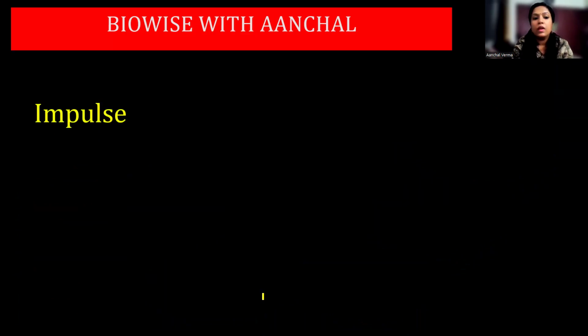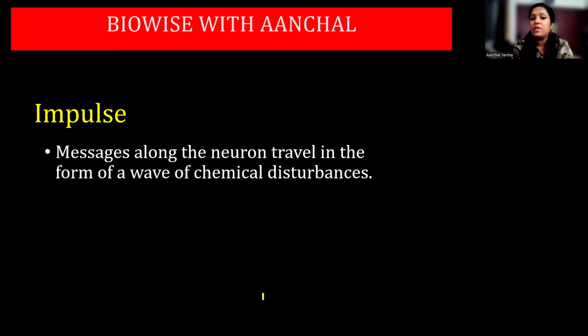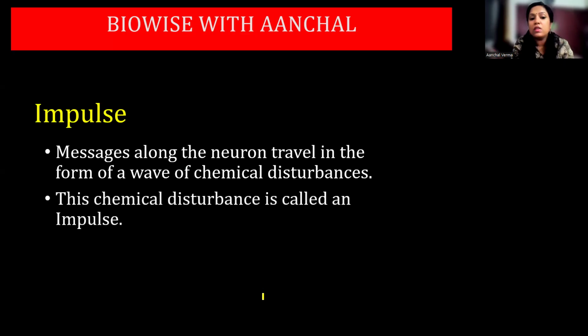Okay? Now, impulse. What is impulse? Messages along the neuron travel in the form of a wave of chemical disturbances. Why chemical here? It should be electrical disturbances. But chemical here because there are two ions responsible for the impulse conduction, that is sodium ion and potassium ion. So therefore, we can call it a wave of chemical disturbances. It should be electrical disturbances also. Understood? These chemical or electrical disturbances are called impulse.